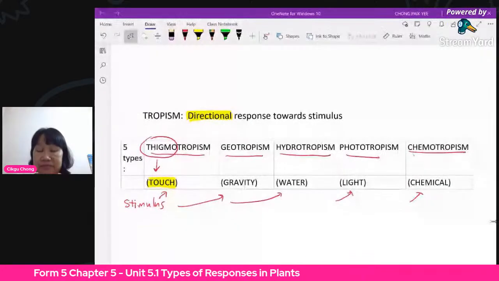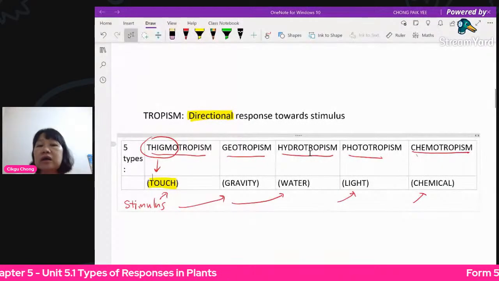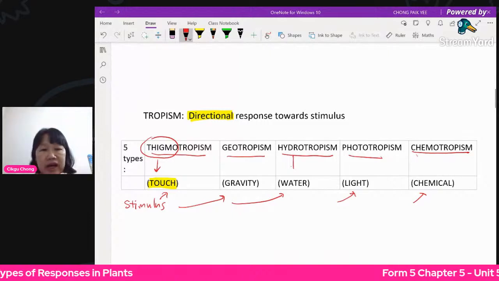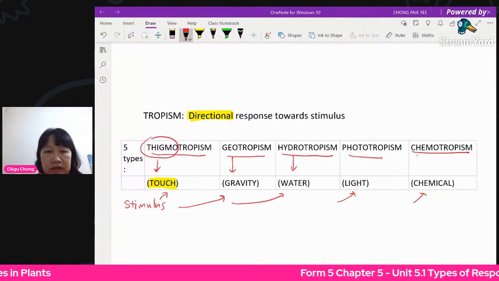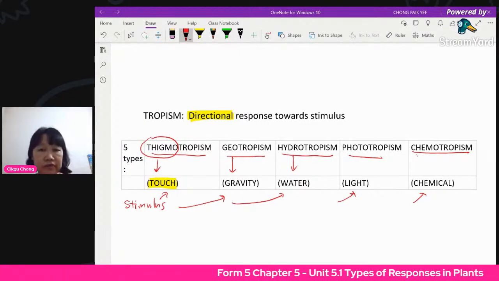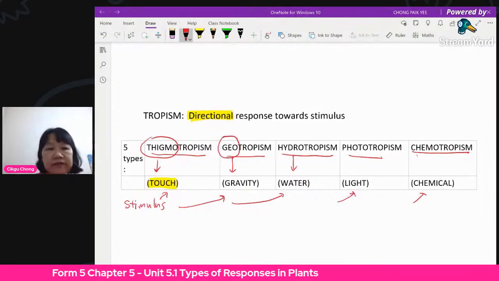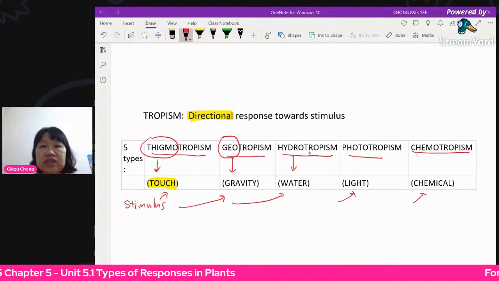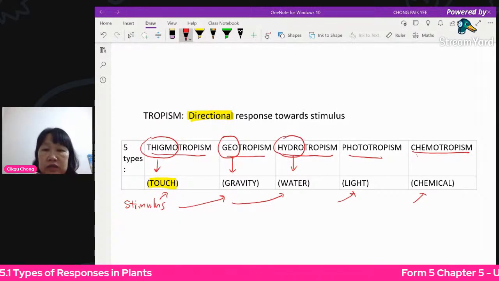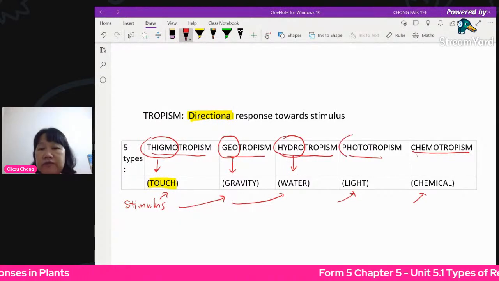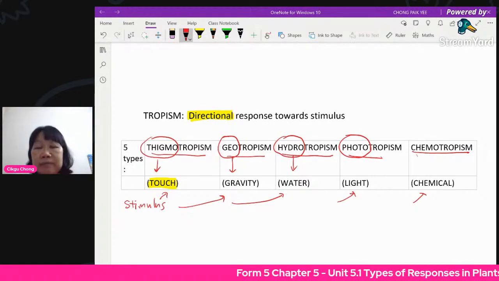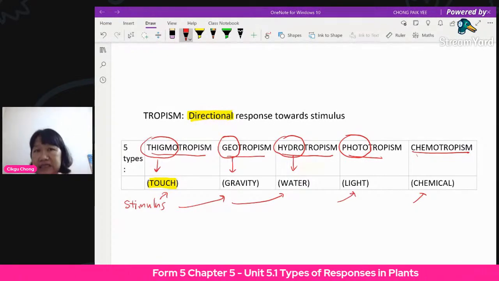Right. Next one, hydro. Hydro is easy to remember. Hydro means water, right? Geo means the earth. Earth has got gravity. Geo is actually earth. Hydro is water. Photo. Now, with photo, you always think of photos as pictures. Actually, photo means light. Photo means light.